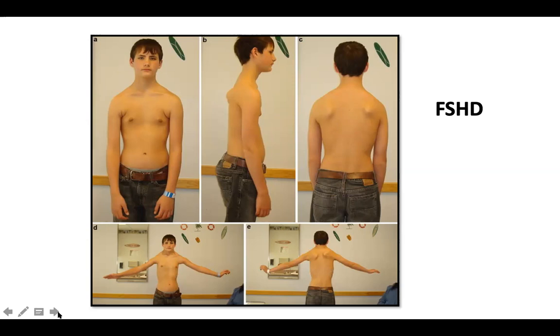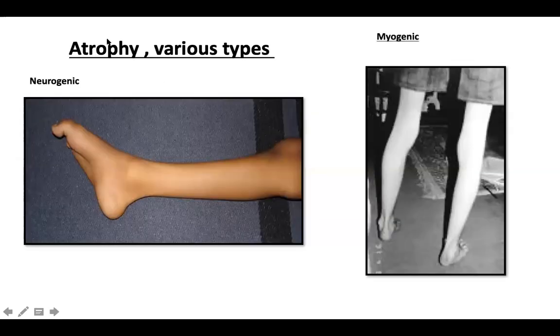You can remember that. So what are the differences between atrophies? Atrophy can be generalized like in malnutrition, but you also have atrophy in specific groups, especially distal atrophy. It could be a neurogenic distal atrophy or a myogenic distal atrophy. What is the difference? In a neurogenic atrophy, the weakness and the wasting are proportionate. Whereas some distal muscular dystrophies can cause wasting in the distal muscles; in a myogenic atrophy, the weakness and wasting are not proportionate. The weakness is more than the wasting. Whereas in a neurogenic atrophy, the weakness and the wasting are proportionate to each other.